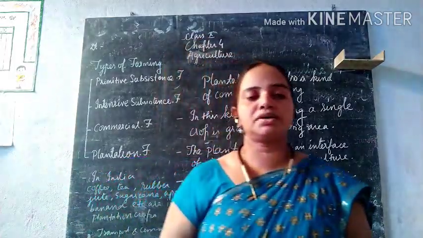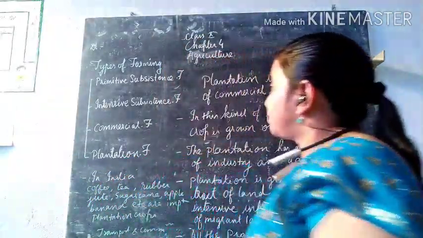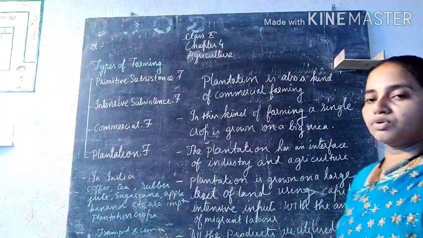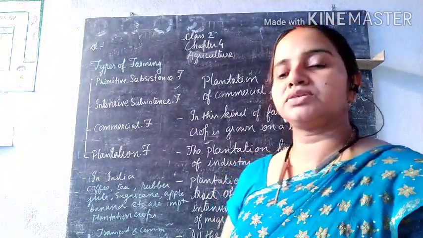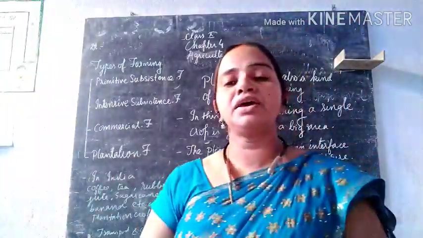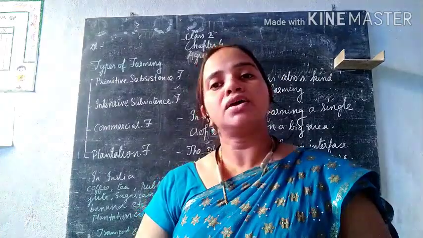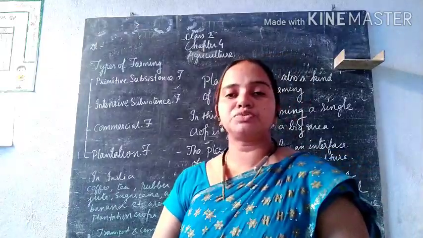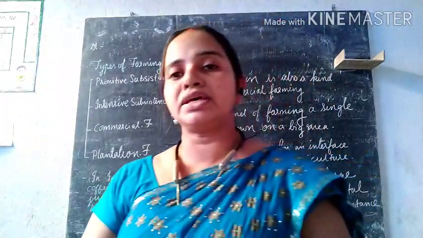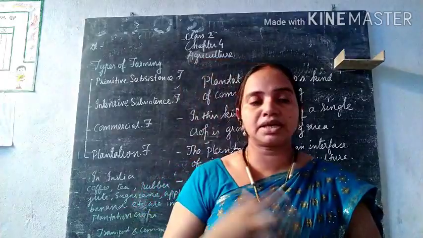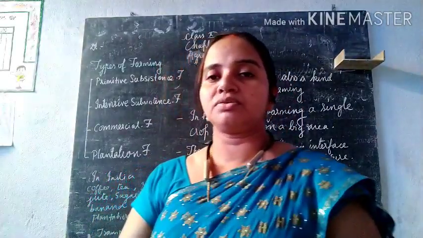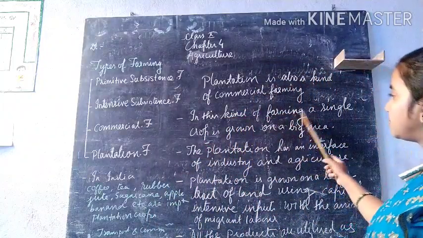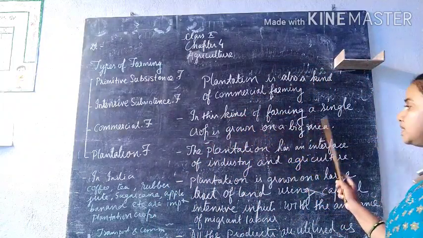What do we get to see in the plantation type of farming? Plantation is also known as a kind of commercial farming. This is done on a large acreage of land where we plant only a single crop throughout the year. It is basically an interface between agriculture and industry, which means that it caters to the need of an industry. So a single crop is grown on a big area.